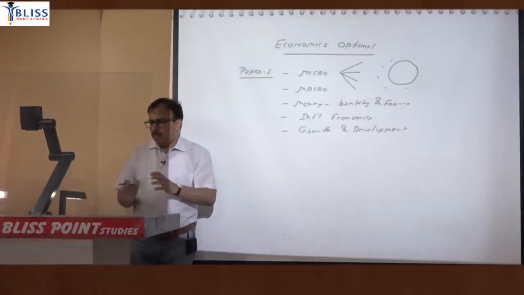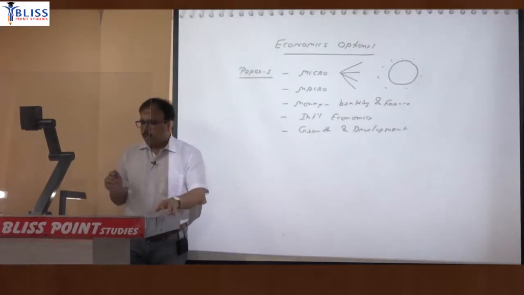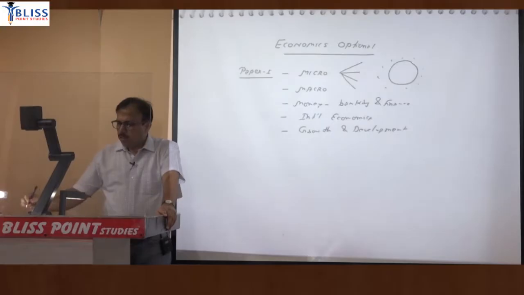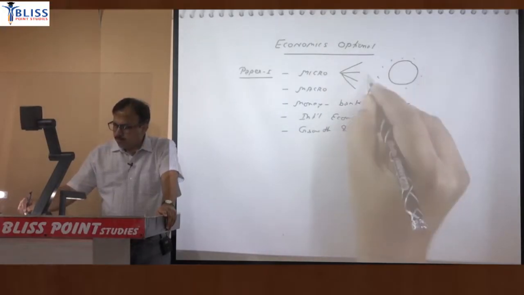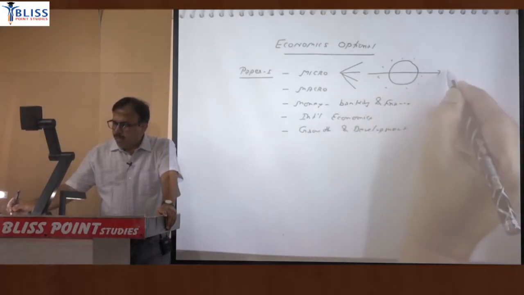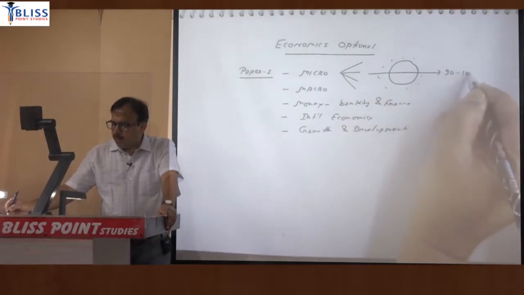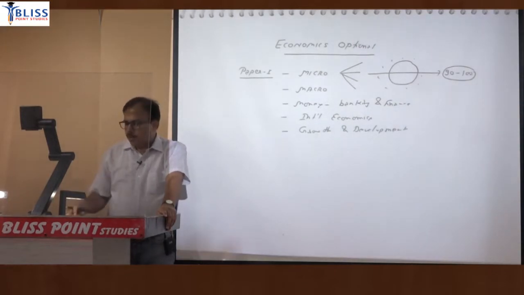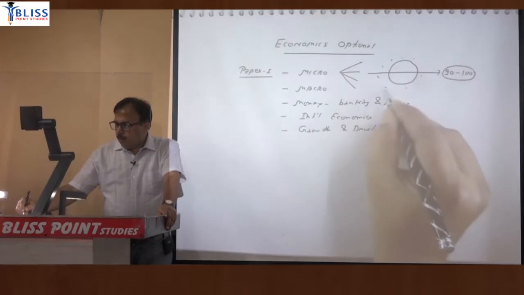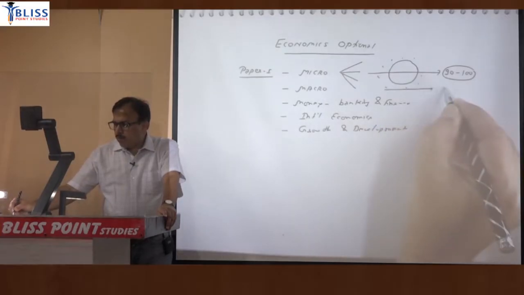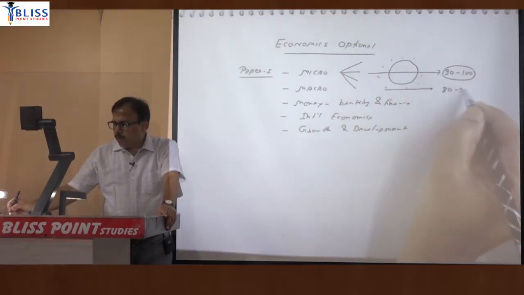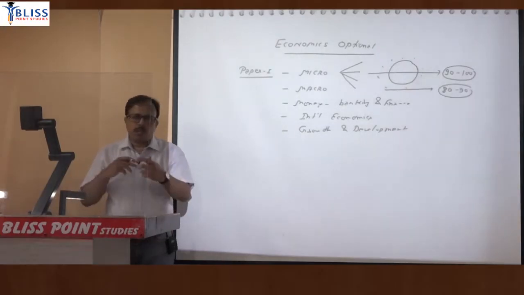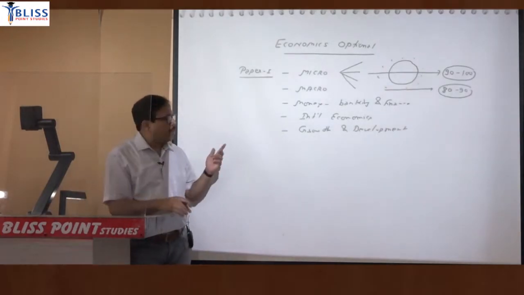Generally the weightage, although it is not written, we find that from the micro section you will be getting questions of 80 to 90, or in the range of 90 to 100 marks. From macro also 80 to 90. Sometimes it could be the other way around: macro's weightage becomes higher and micro's weightage becomes lower.